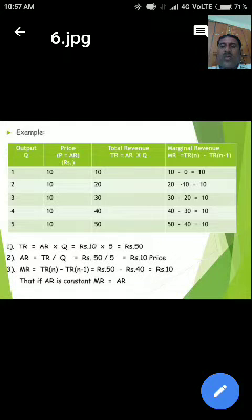So total revenue of the 5th unit is 50 minus total revenue of the 4th unit, which is 40. 50 minus 40 is equal to 10.